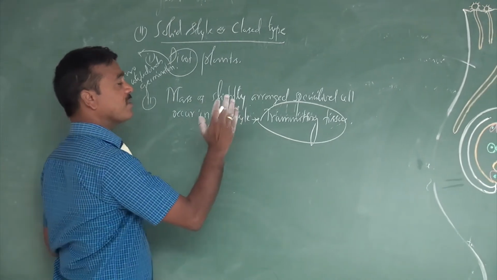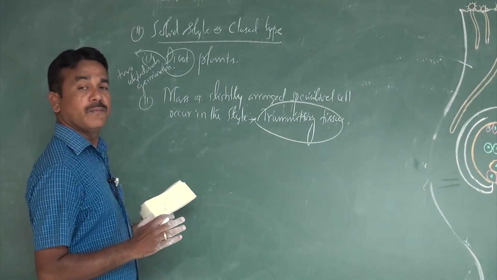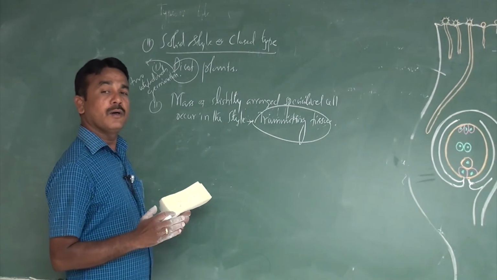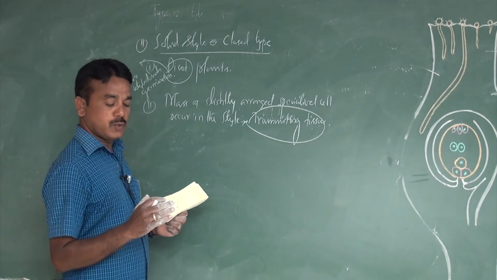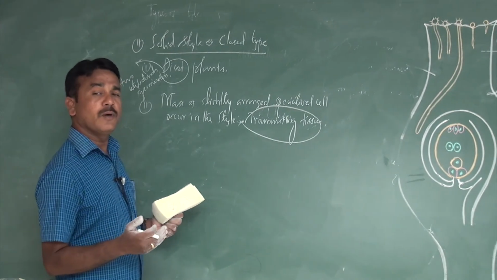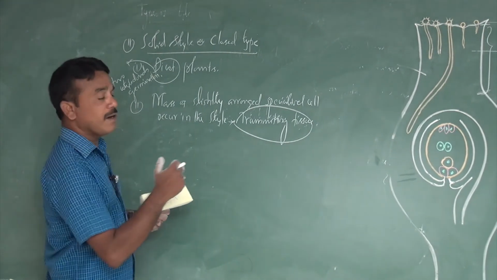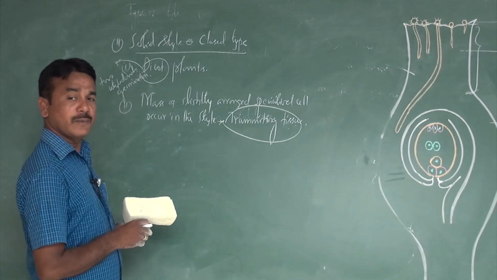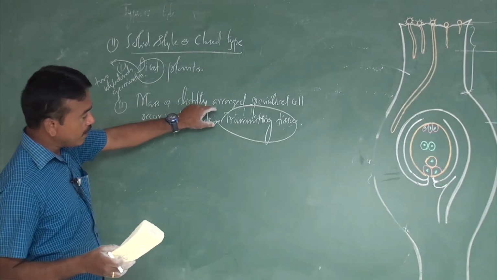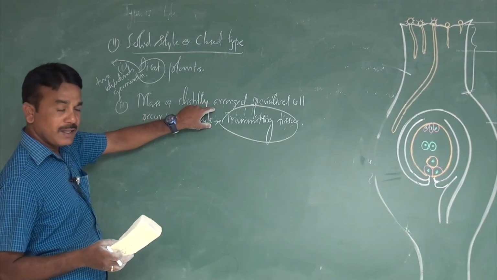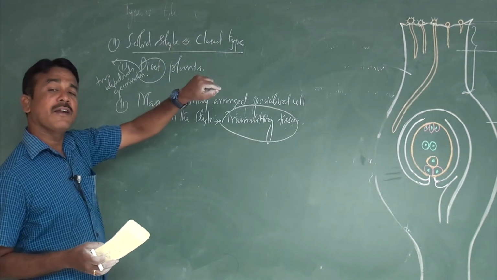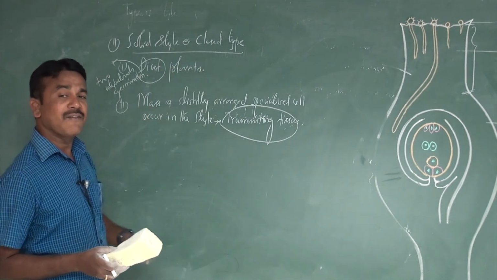What are the main functions of the transmitting tissue? It helps the pollen tube develop from the stigma to reach the ovary. This is the role carried out by the transmitting tissue. In the hollow style, the same function is carried out by the single-lined canal cells.